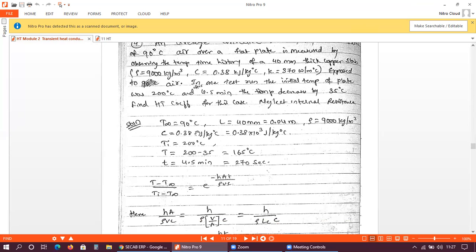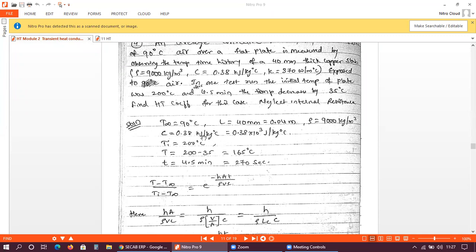Here T infinity is the temperature of the surrounding, or the medium into which that plate is placed. Here the surrounding is air, and the air temperature is 90 degrees, as mentioned in the problem. The thickness of the plate is 40, which has to be converted into meters, that is 0.04 meters. Then density is 9000 kg per cubic meter.